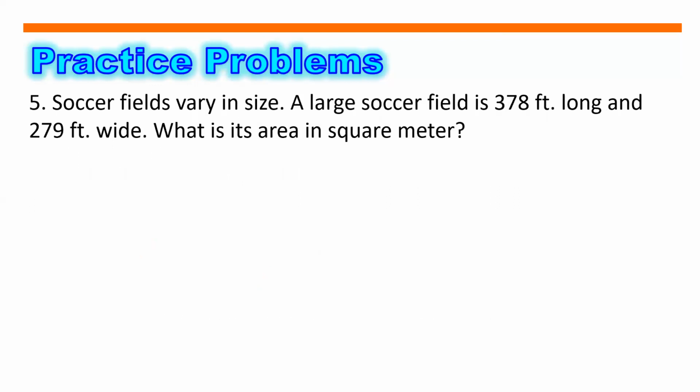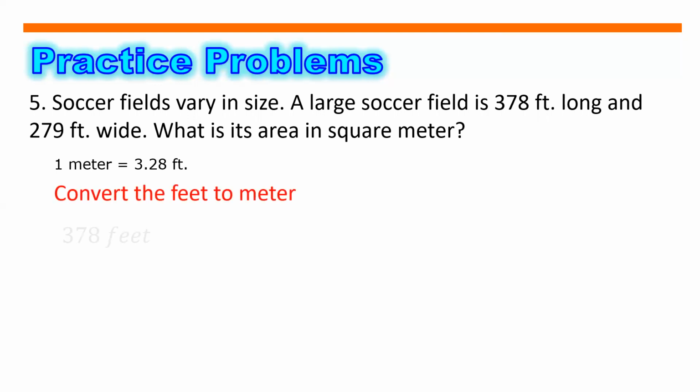Problem number 5. So soccer fields vary in size. A large soccer field is 378 feet long and 279 feet wide. So what is its area in square meter? So our unit conversion is equals to 1 meter is equals to 3.28 feet. So we will convert the feet to meter.